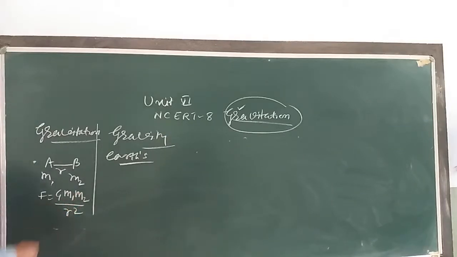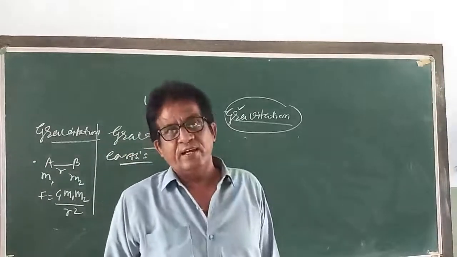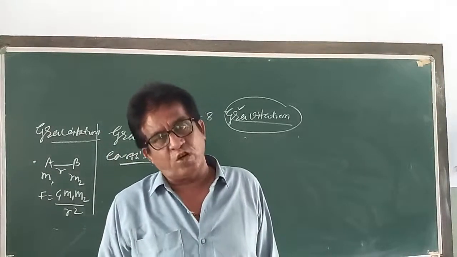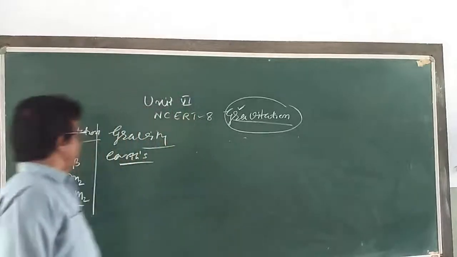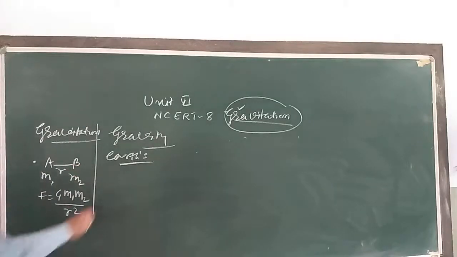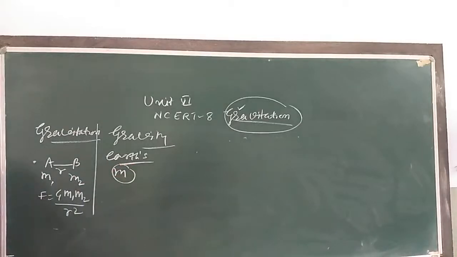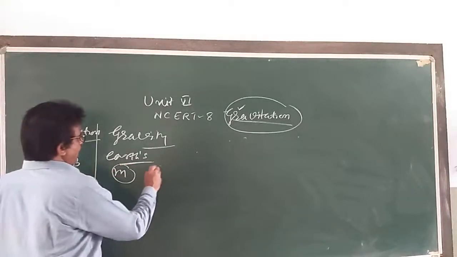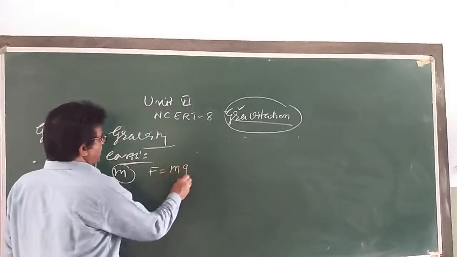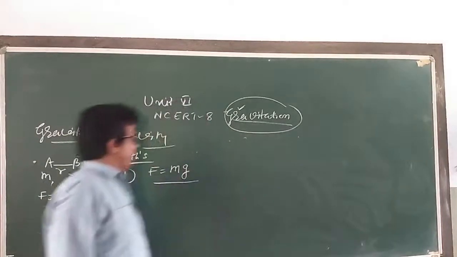That is, G is called here the universal gravitational constant. The force of gravity on a body of mass m, that is here, F is equal to mg. That is the weight of a body here.